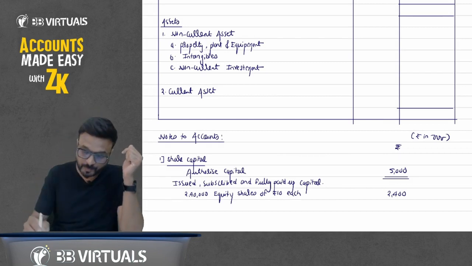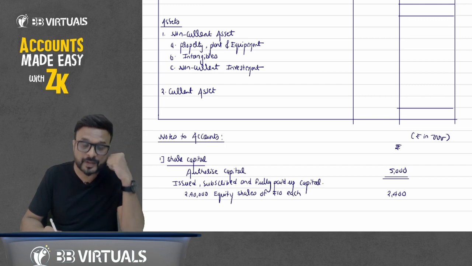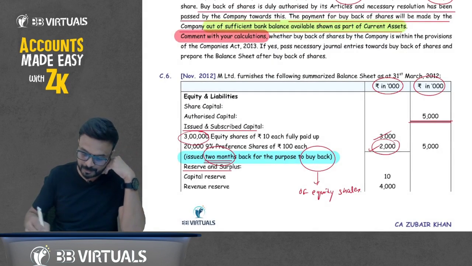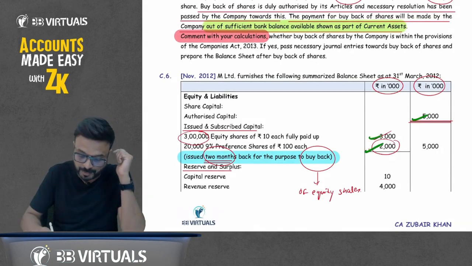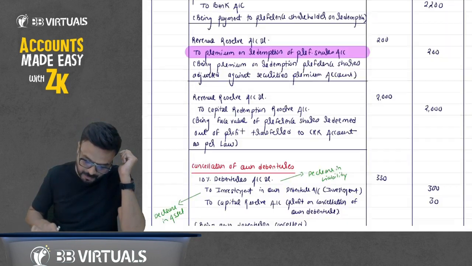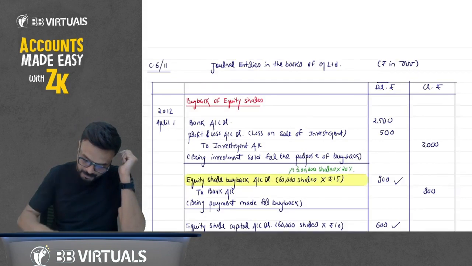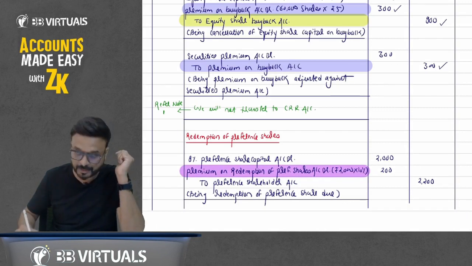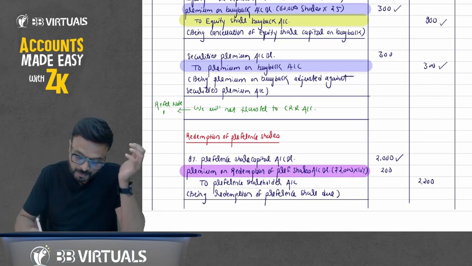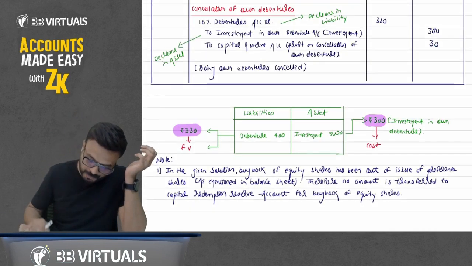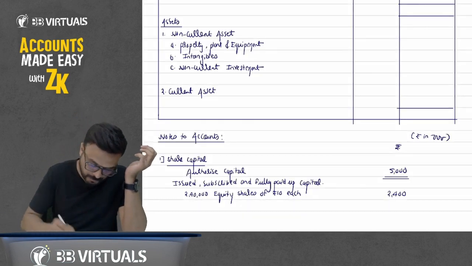Okay. Now after this, preference share capital. How much is given in the balance sheet? Preference share capital given in the question is 2,000. But we have redeemed the preference share capital. You can see here we have debited the preference share capital account by 2,000. How much balance do we have in preference share capital now? 0.